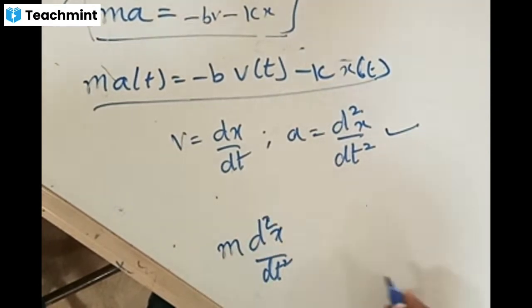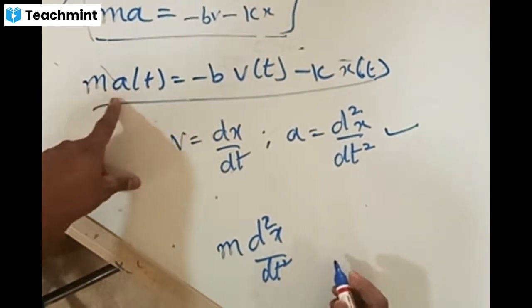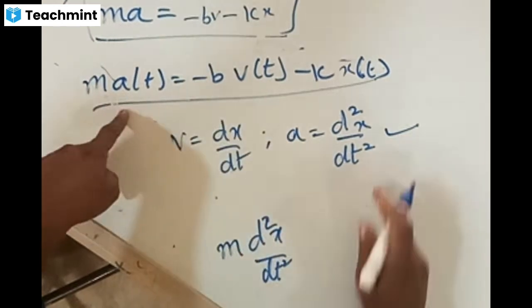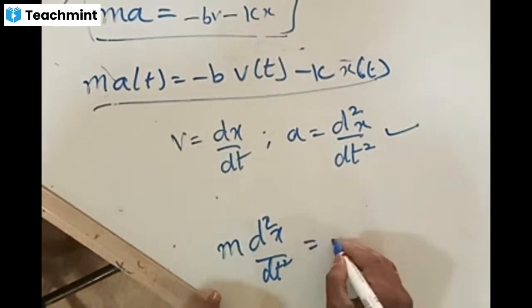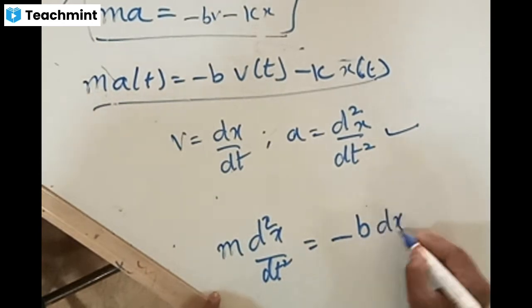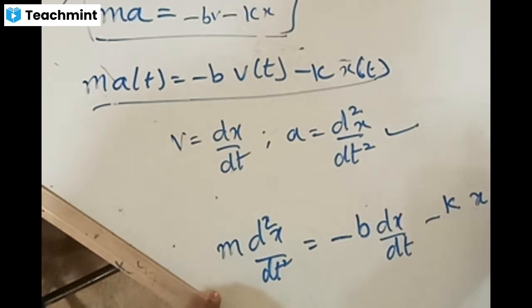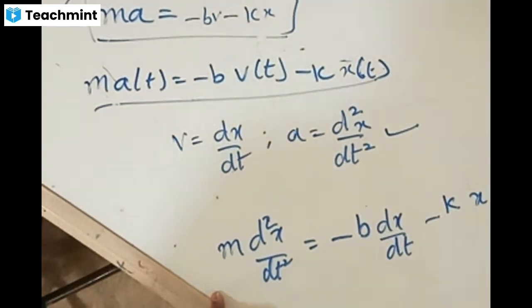Just try to follow the mathematical equation; it's not that difficult. m into a means m d square x by dt square is equal to minus b into v, meaning dx by dt, minus k into x of t.